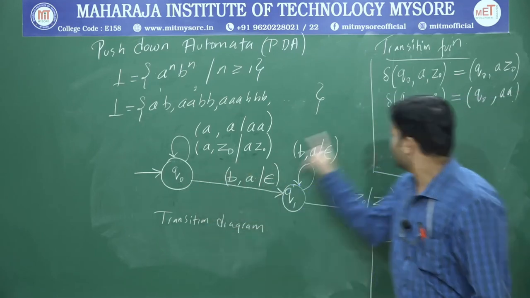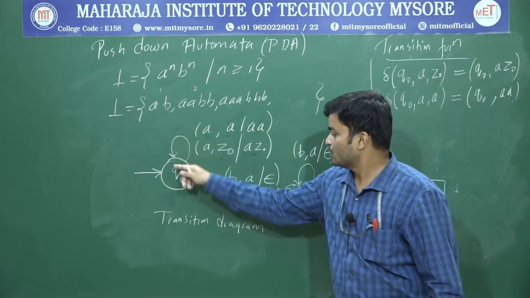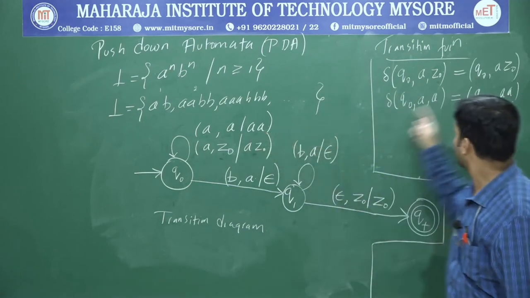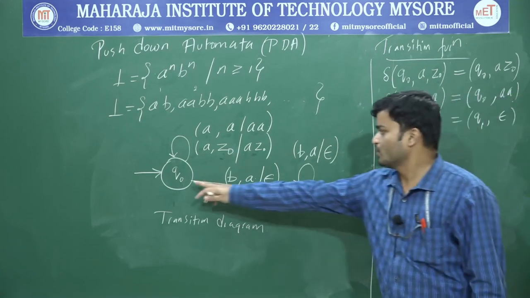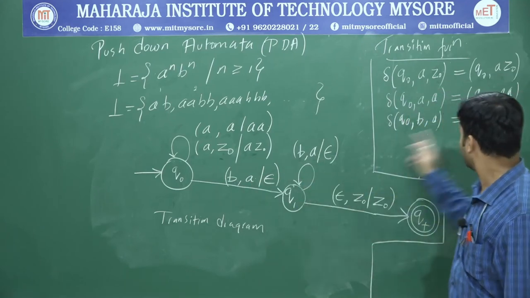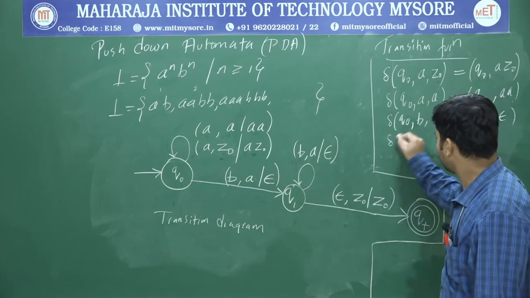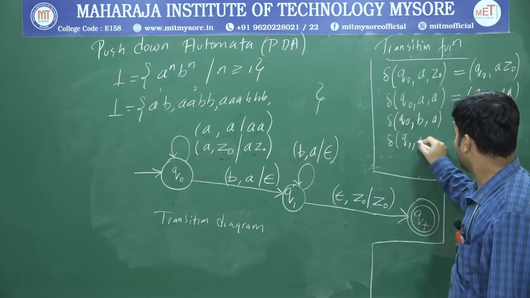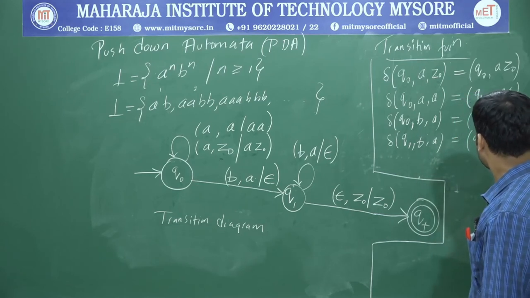Write the state first, then write this part. Next observe the transition. Again it has taken a transition toward Q0. Now write this part. After the slash, whatever is present, you write that one. That's it. So now consider Q0. The first part is B comma A. Next, it has taken a transition toward Q1. Now write this part, epsilon. That's it. Okay. So next is delta of Q1 comma B comma A. So it's again Q1 comma epsilon.